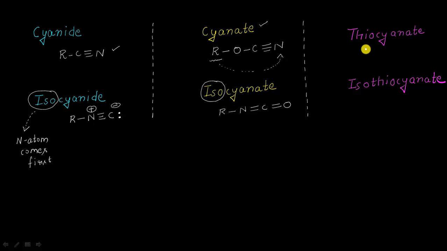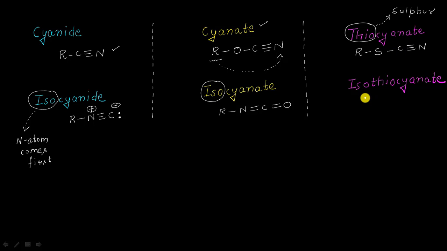And as you all know, thio stands for the sulfur. Let me write here thio means the sulfur atom, right? So if we want to write the structure of a thiocyanate, we just have to change the oxygen atom to a sulfur atom. For thiocyanate, it will be R single bond sulfur, single bond C triple bond N, and it will be my thiocyanate molecule, right?